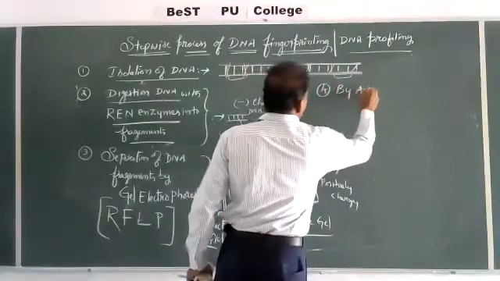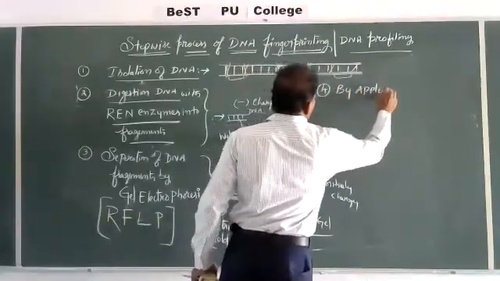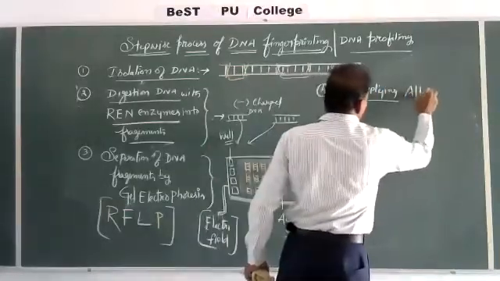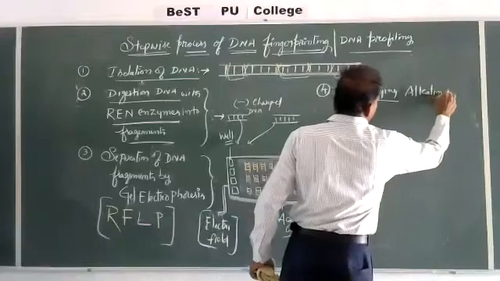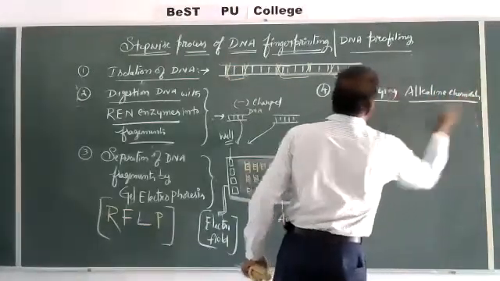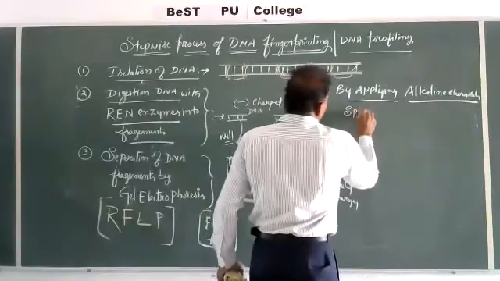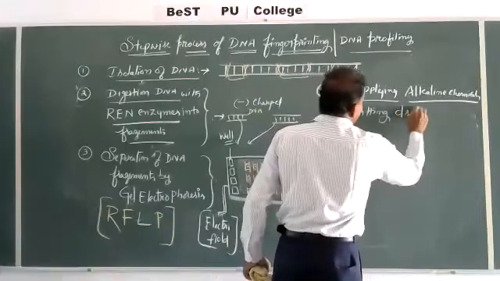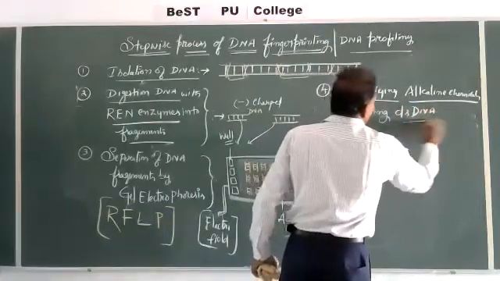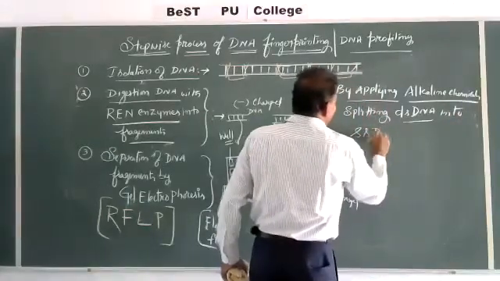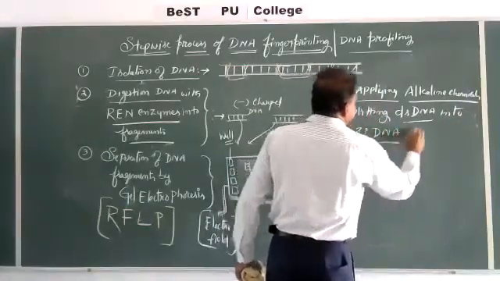by applying alkaline chemicals, splitting double stranded DNA into single stranded DNA fragments.